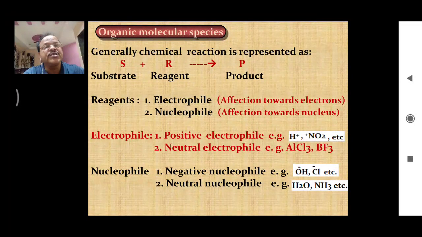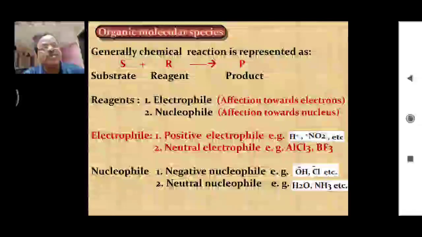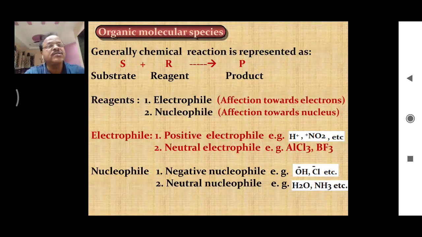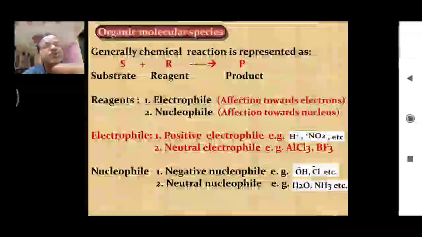This is the reagent which brings about chemical transformation with the substrate, and we get the product. Reagents are of two types. The first one is electrophile and the second one is nucleophile.